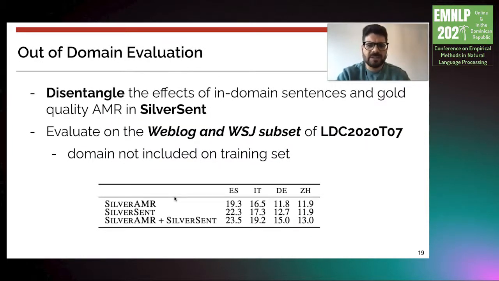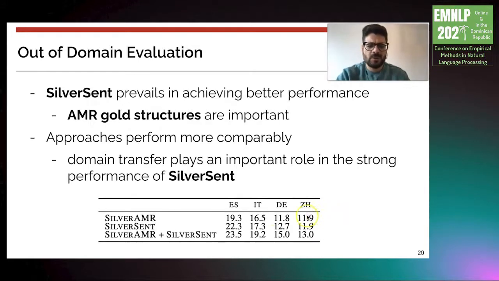We also perform an out-of-domain evaluation. The goal is to disentangle the effects of in-domain sentences and gold quality AMRs in silver sent. In particular, we evaluate on a subset of the multilingual AMR corpora where the domain of the subset is not included in the training set. So first note that silver sent prevails in achieving better performance. That suggests that AMR gold structures are very important for training multilingual AMR-to-text generation models. However, the approaches perform more comparably, demonstrating that domain transfer plays an important role in the strong performance of silver